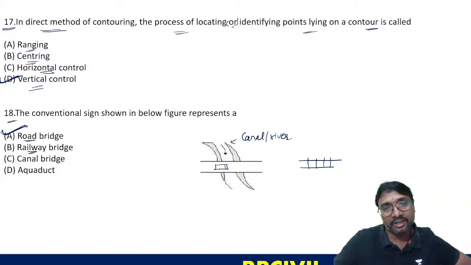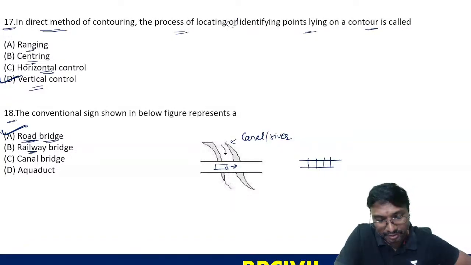The canal or river is below and the road is above, so this is called a road bridge only. We don't have a name called canal bridge. You have to say road bridge or rail bridge only. You have to be very, very careful.